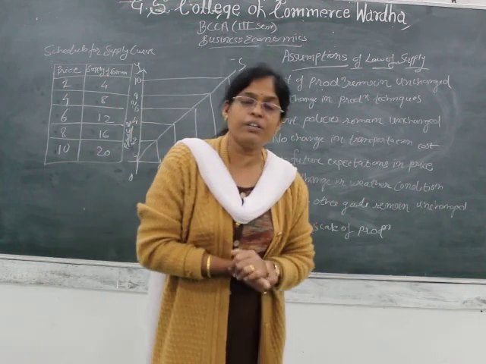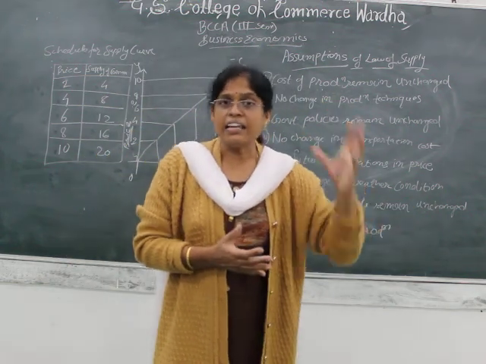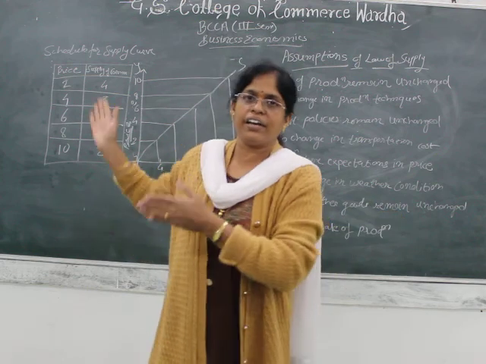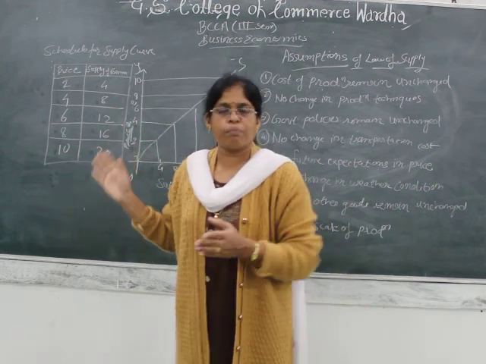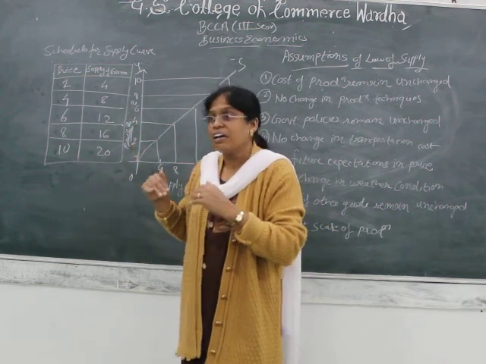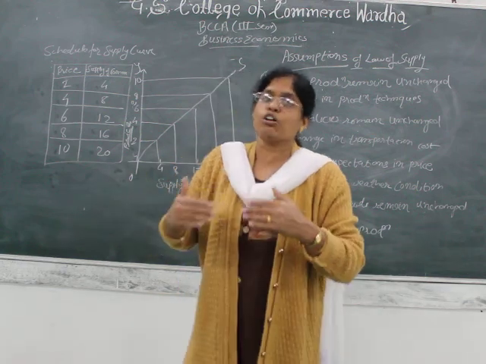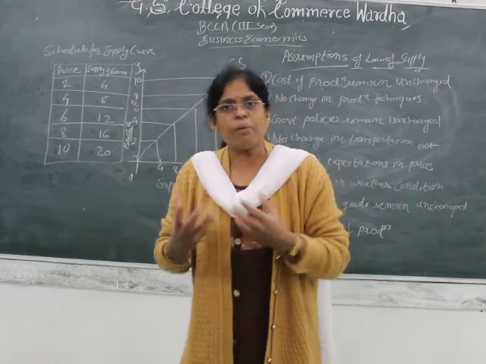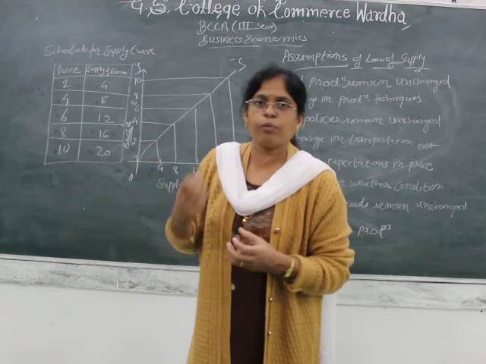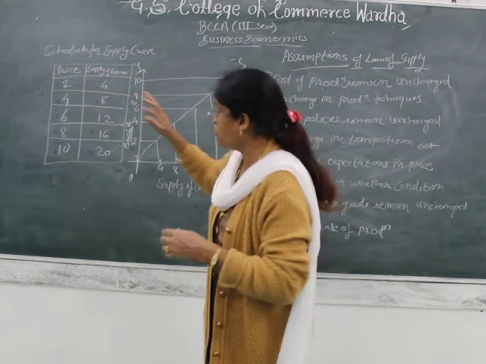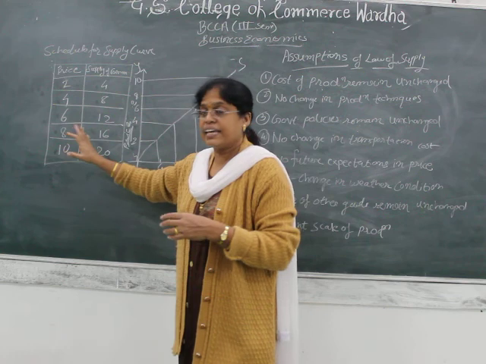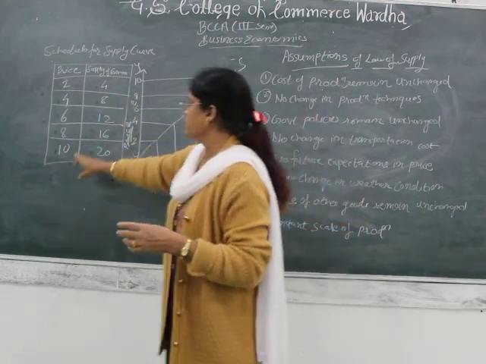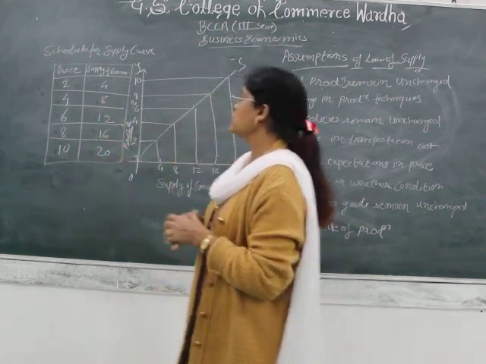The law of demand is an analysis of consumer behavior, whereas the law of supply is an analysis of a supplier, who sells his commodities in the market to earn maximum profit. When the prices are high, he will sell at this price. Since the price is 10, the supply is 20.